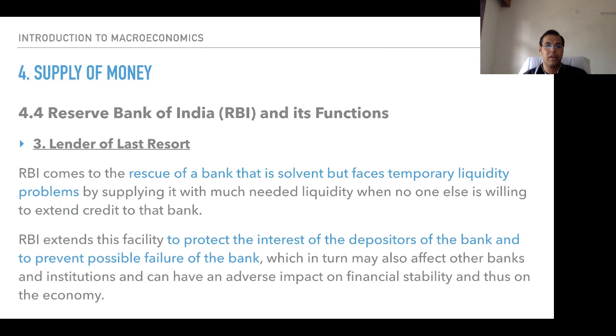As a banker of banks, the Reserve Bank of India takes into account all these functions. The third is it is acting as a lender of last resort, LOLR.